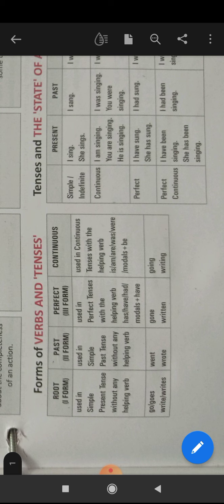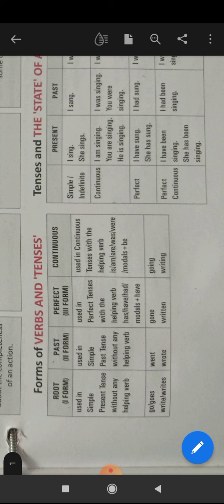In the simple present tense, we don't use helping verb. In simple past tense also, we do not use any helping verb. Got it? Without helping verb, these forms of the verbs are used in simple present and in simple past tense respectively. Okay. Next is perfect form, means third form of the verb.